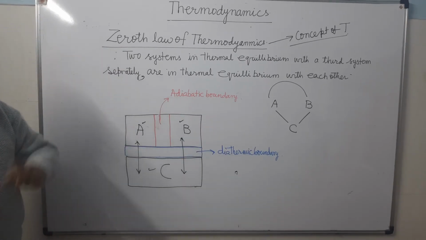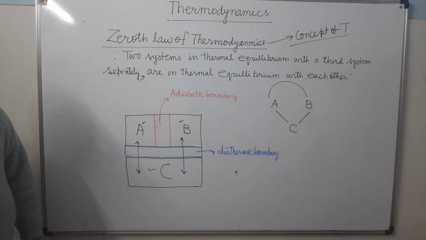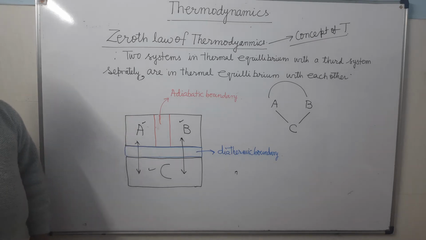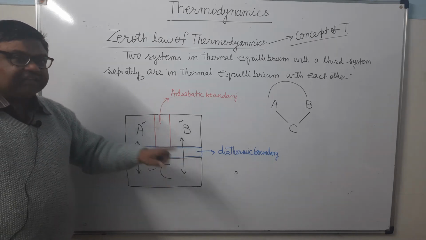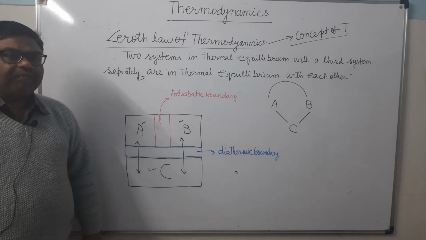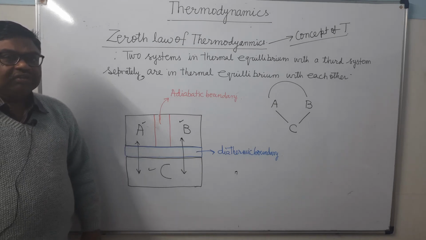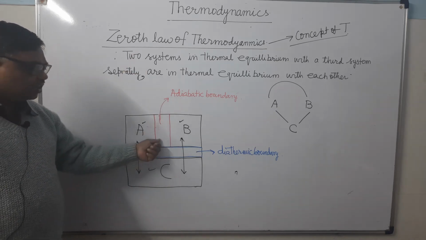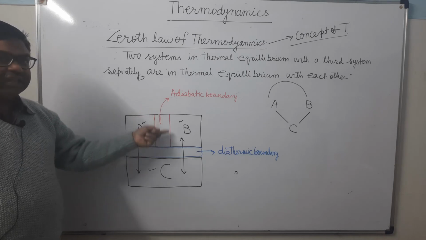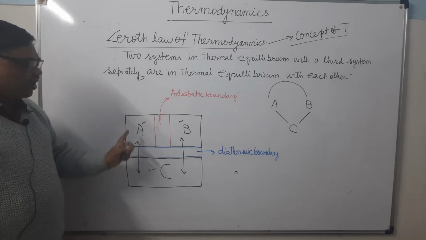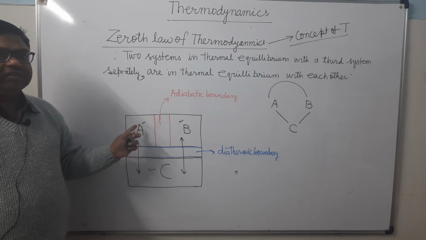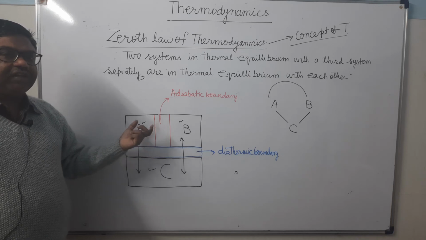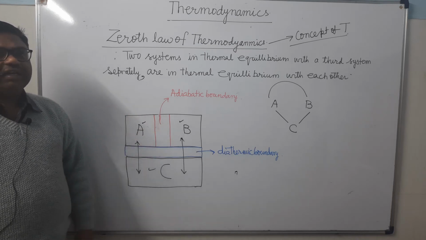When there is an exchange of heat between A and C, what will happen? A and C will attain the same average kinetic energy of molecules. B and C will attain the same average kinetic energy of molecules. So when A and B are kept together in contact, when this wall is replaced by a diathermic wall, we will find that there will be no exchange of heat energy. Their molecules will have the same average kinetic energy.